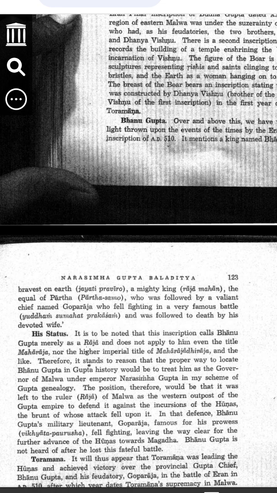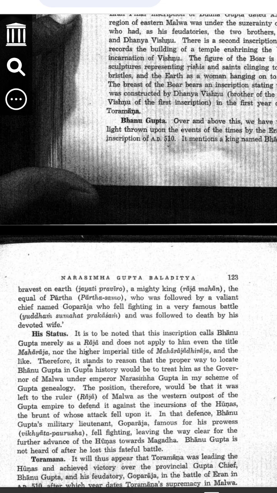Step 2, the battle against the Hunas. The Hunas were a warlike tribe from Central Asia. They were attacking India many times. Malwa, where Banu Gupta ruled, was on the western side of the Gupta Empire, so Banu Gupta had to protect it from the Hunas. Example: imagine your house is on the border of a city. If robbers want to enter the city, they have to cross your house first, so you have to fight them to stop them from going further. Banu Gupta had the same job. He was protecting Malwa from the Hunas.